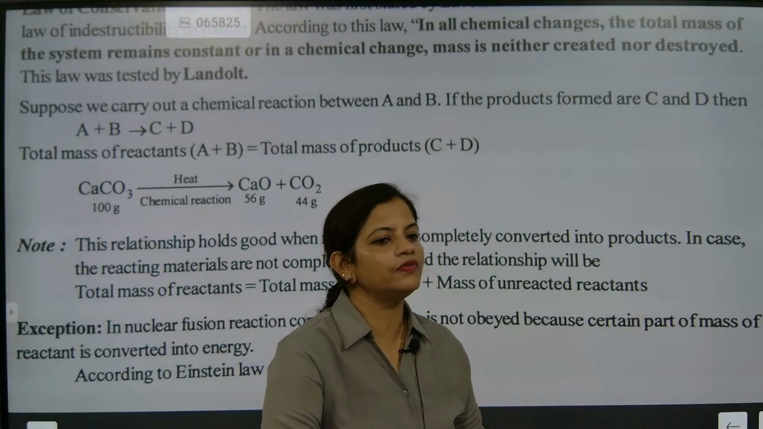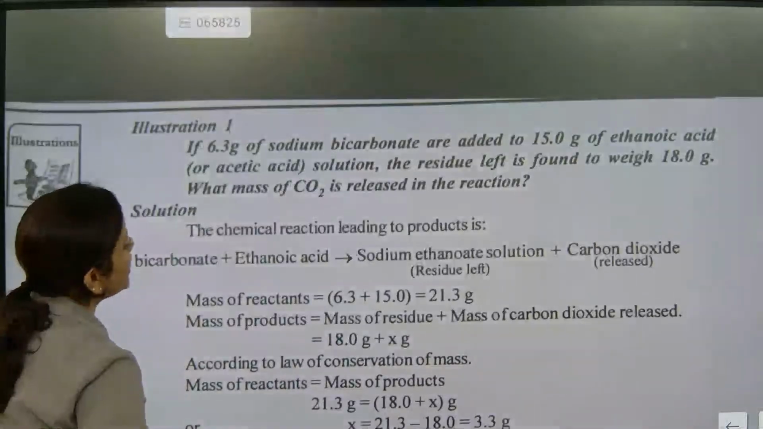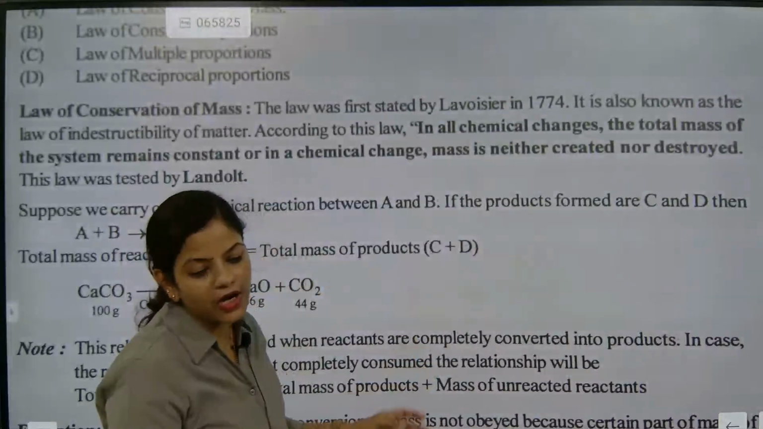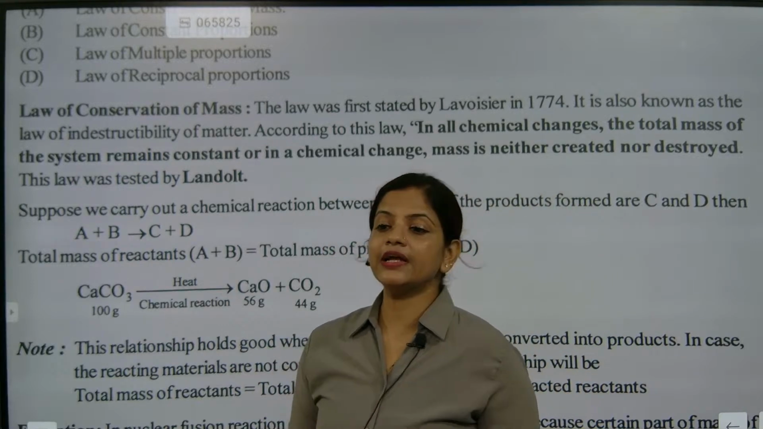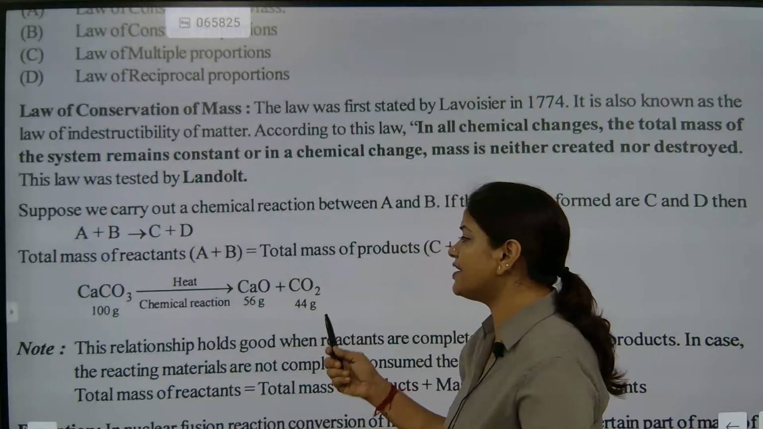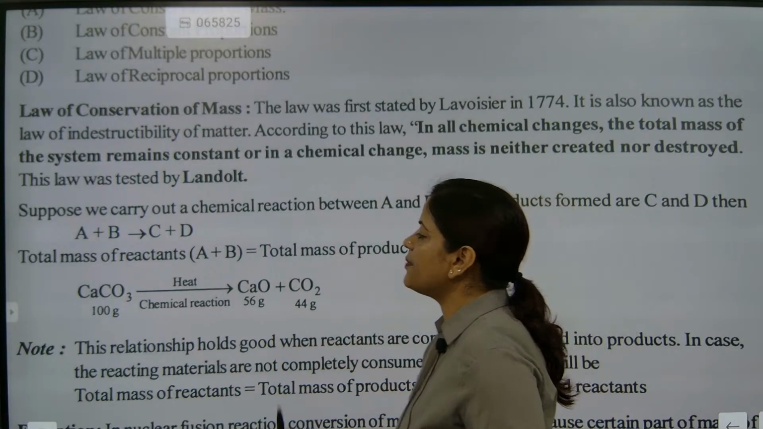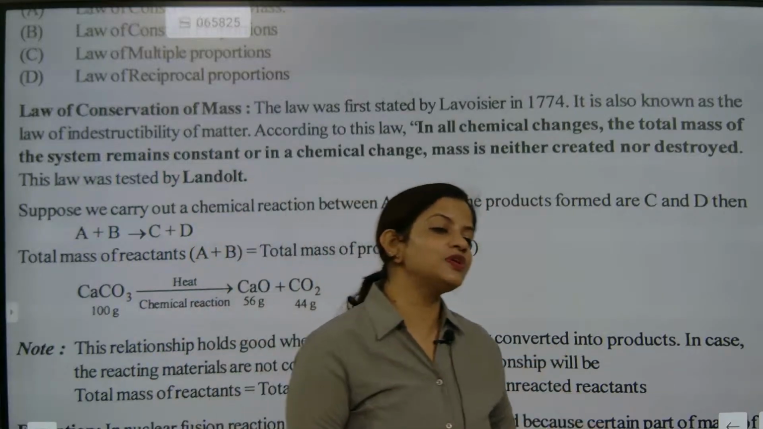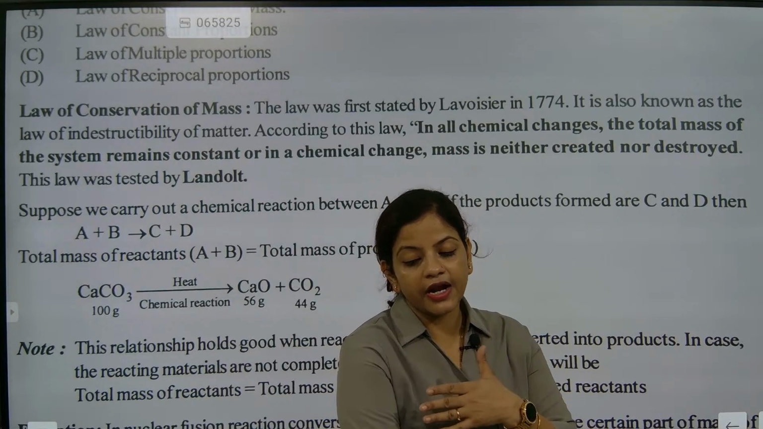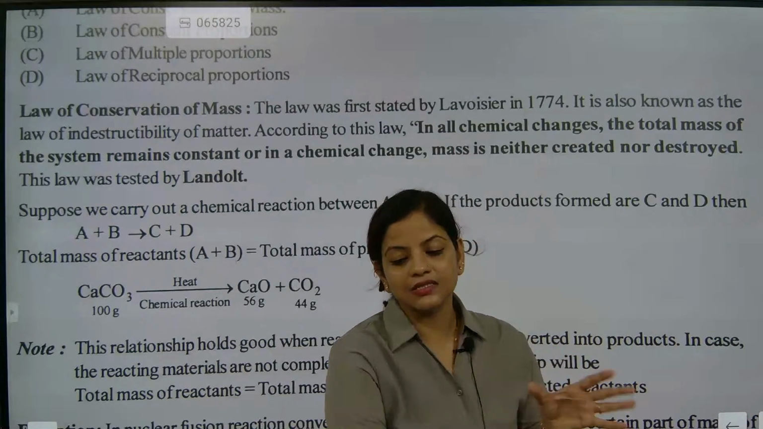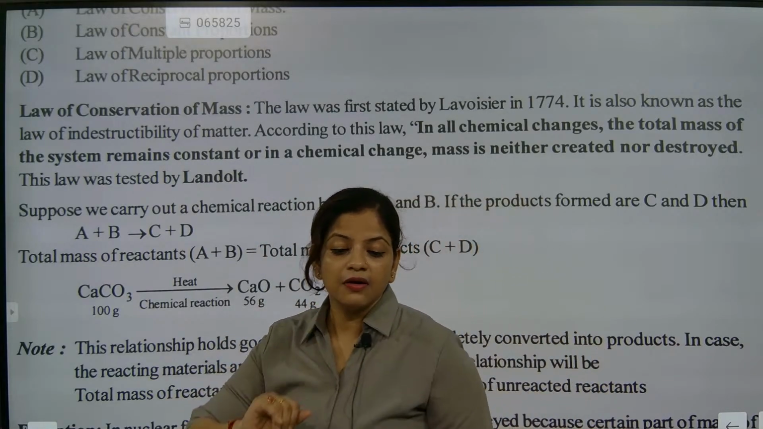So we have seen that with calcium carbonate. When we were discussing calcium carbonate, we came to know that when it is heated, it gets converted into calcium oxide and carbon dioxide. In the entire process, this is 56 gram and this is 44 gram. So 56 plus 44 is equal to 100 grams. So 100 gram on the reactant side, 100 gram on the product side. So definitely mass is conserved. That's the important proof that mass is conserved.